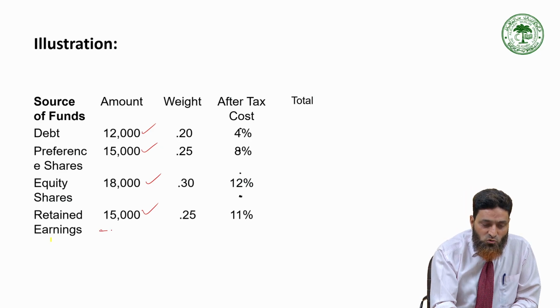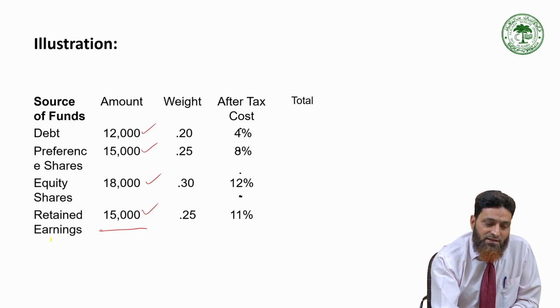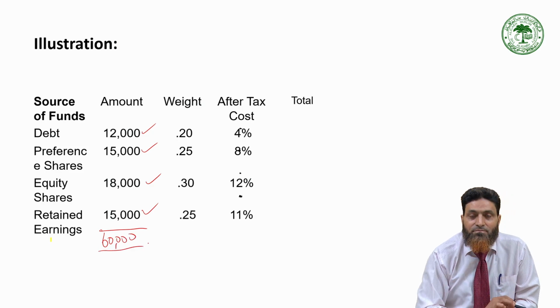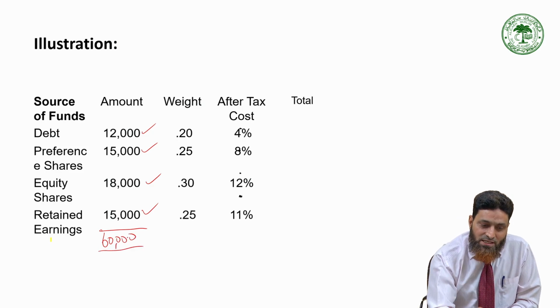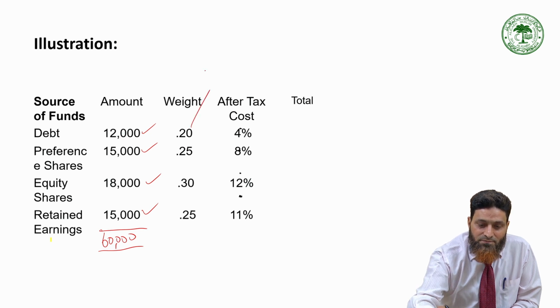If you make the total, you get 15, 18, 33, 33, 15, 48 and 12, 60,000 total fund used by the company. So out of 60,000, what is the weight of 12,000? It is 20%. How to calculate this? 12,000 divided by 60,000 into 100.